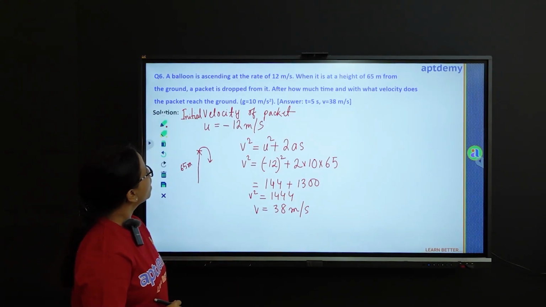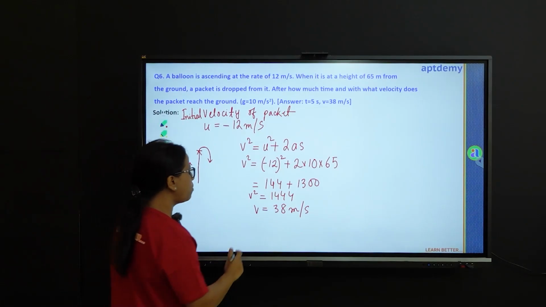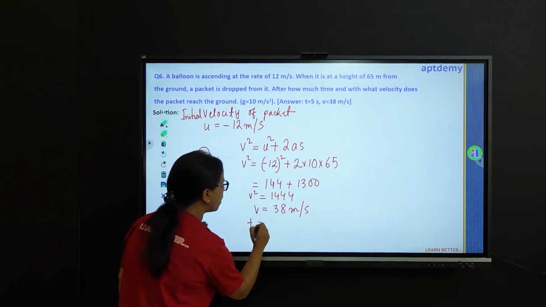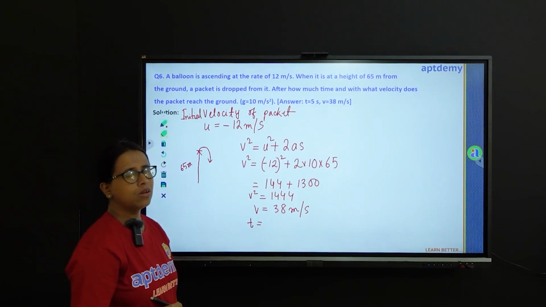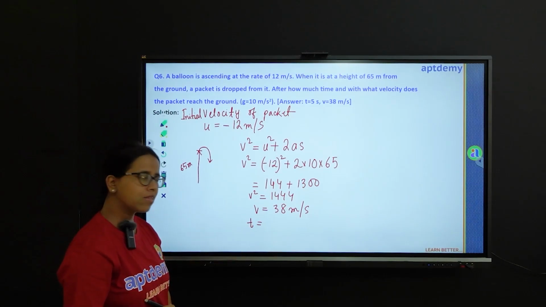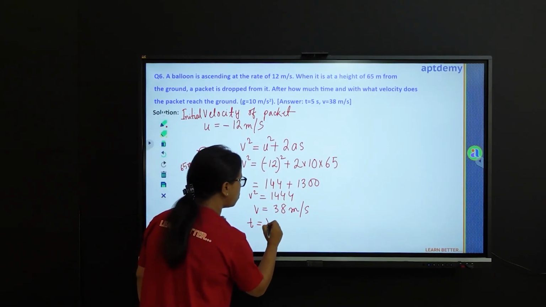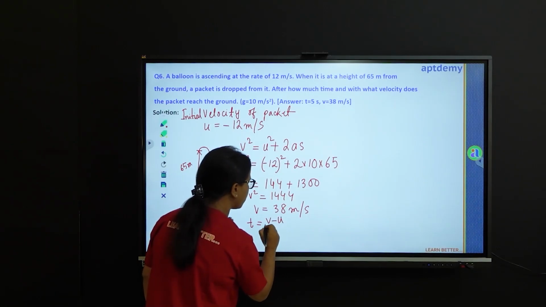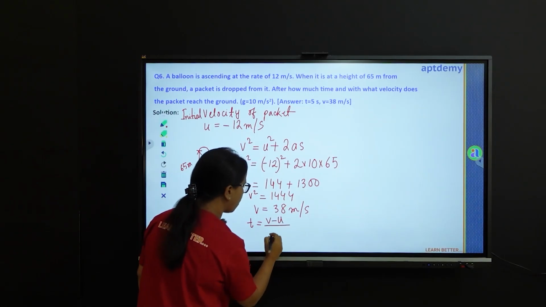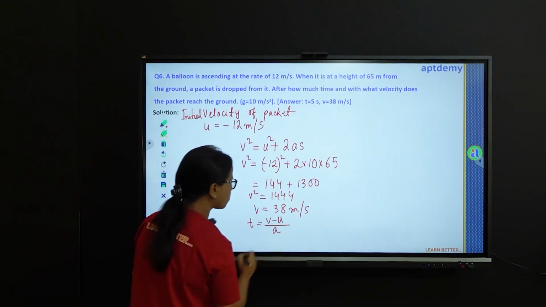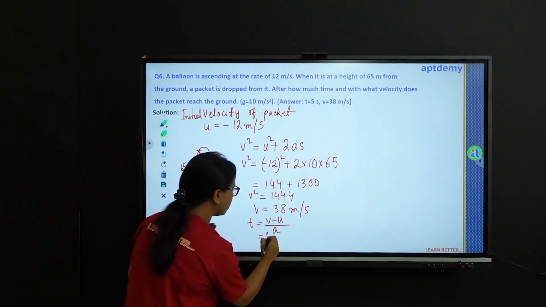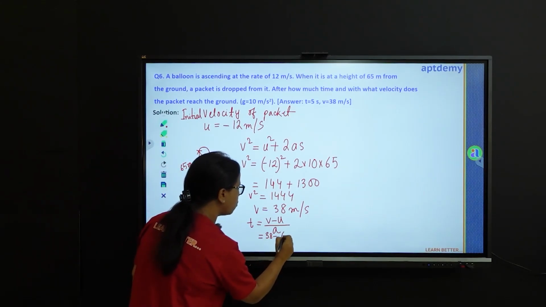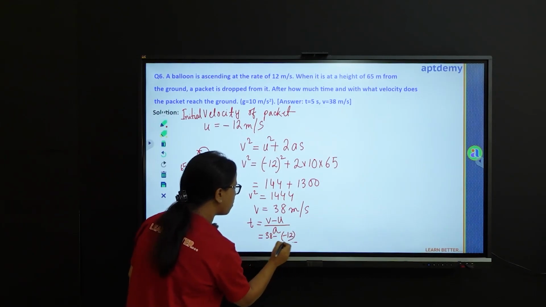So this is V, and now it's very easy to find out time. Time we will find out directly from the formula for acceleration, that is T is equal to V minus U upon A. So we have V as 38 minus U as minus 12 upon A, which is 10.